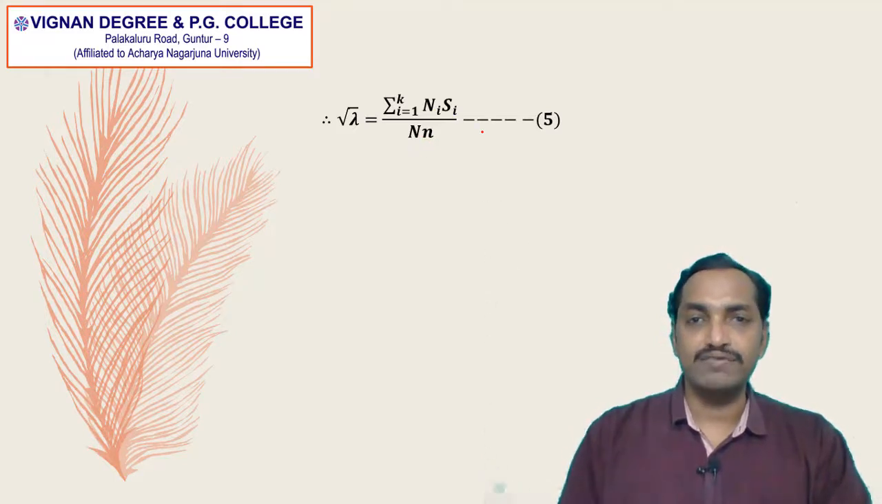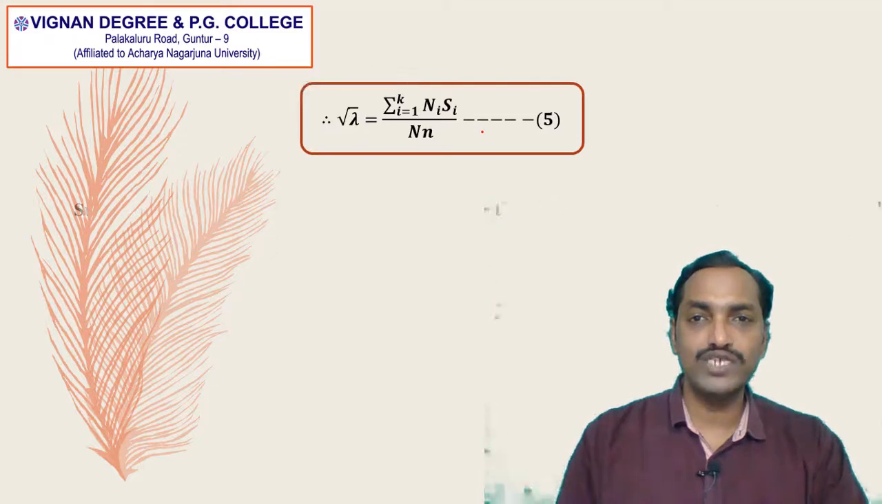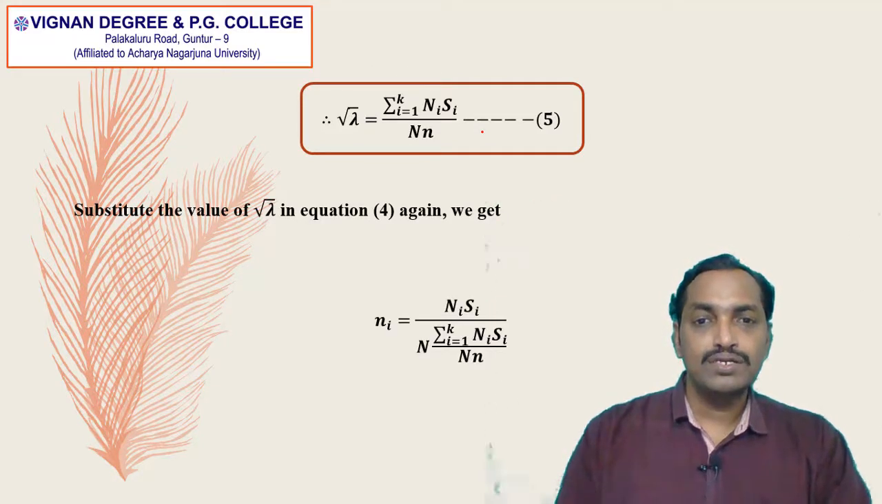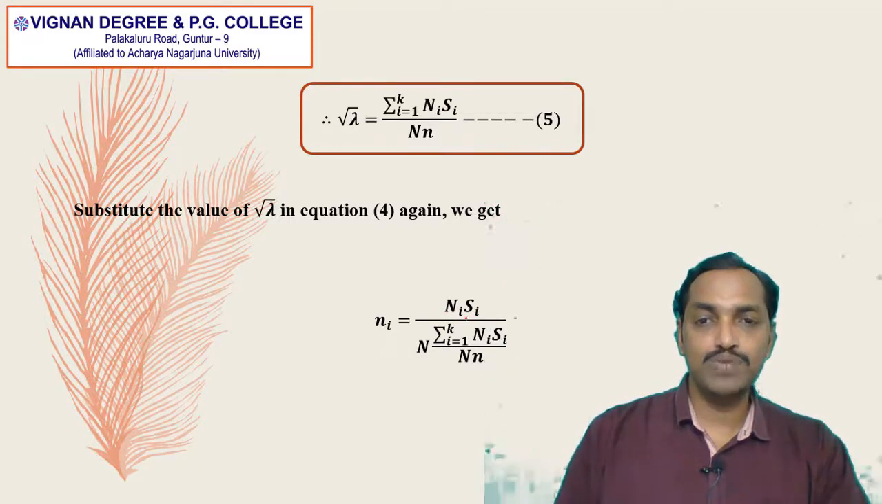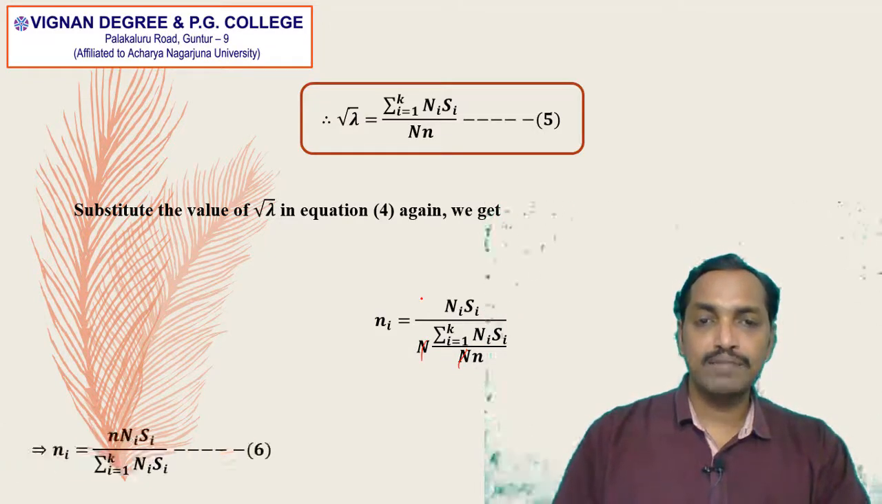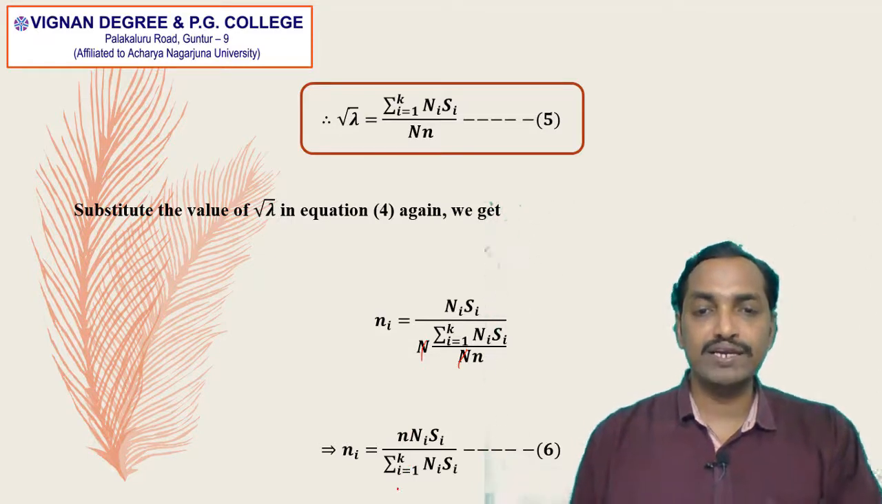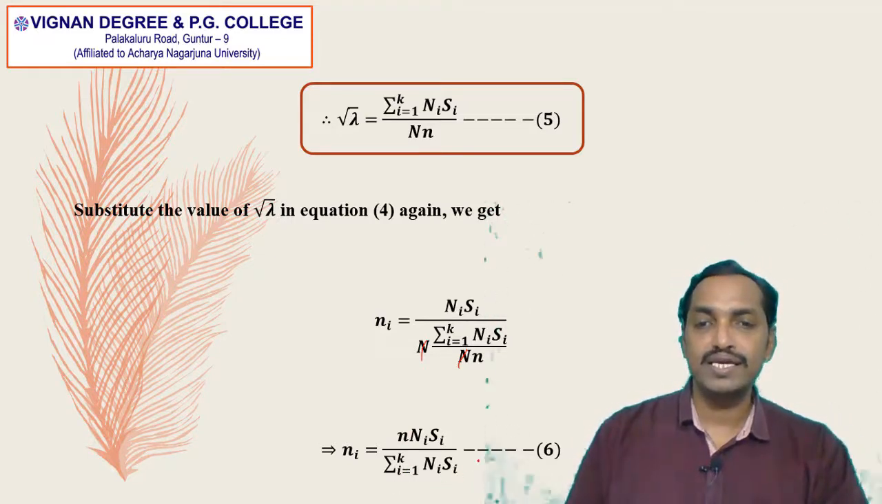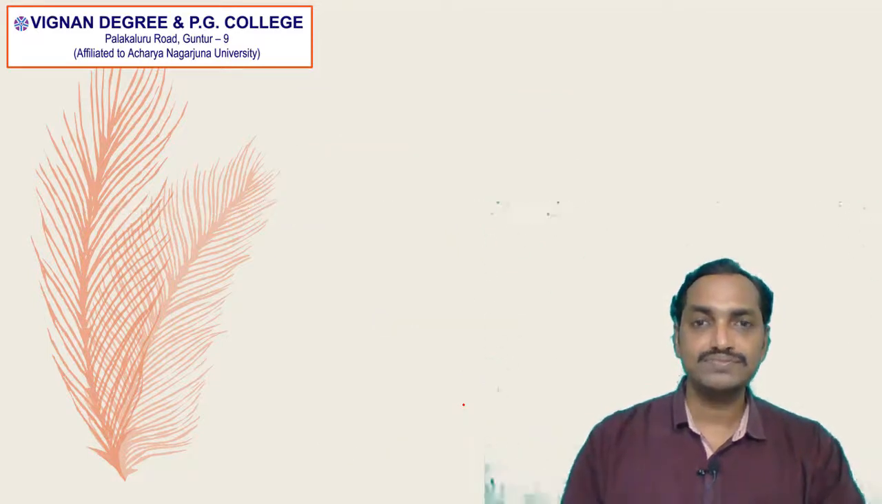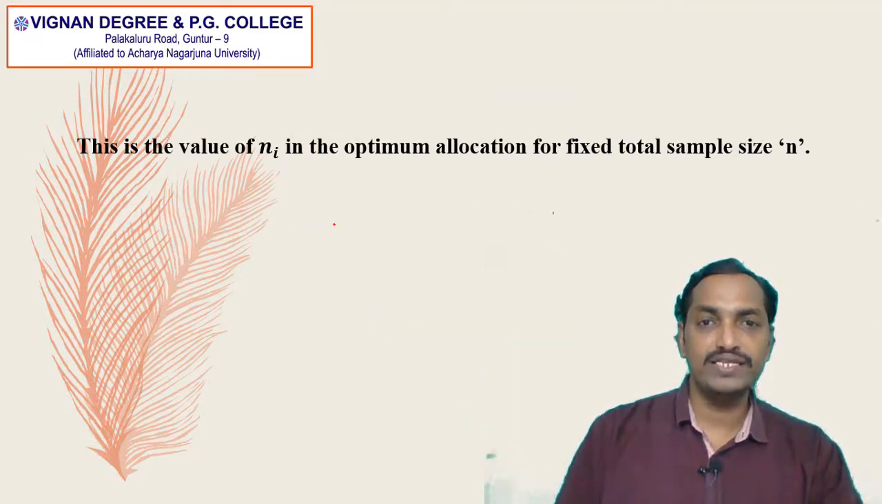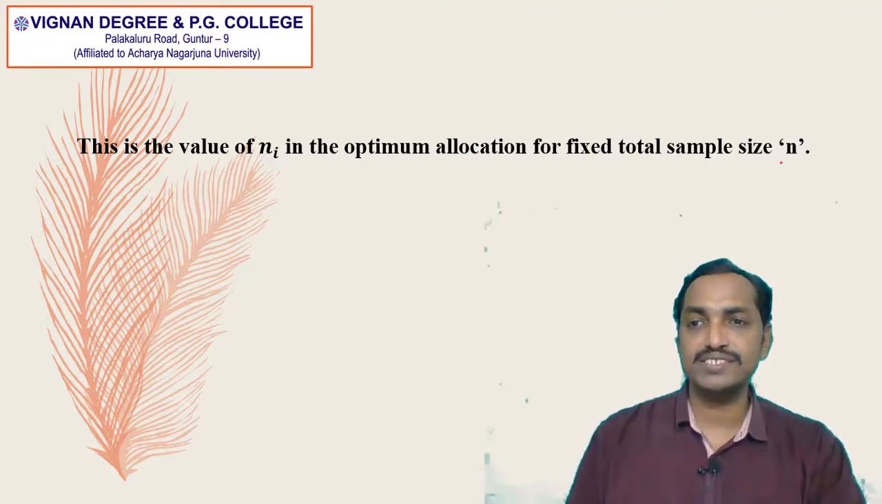This is equation 5. Now we are going to substitute this in equation 4. Therefore, small ni is equal to capital Ni into capital Si divided by capital N into summation capital Ni into Si divided by capital N into small n. So here capital N will get cancelled. That implies small ni is equal to small n into capital Ni into Si divided by summation Ni into Si. This is equation number 6. So this is the value of ni in the optimum allocation for fixed total sample size small n.